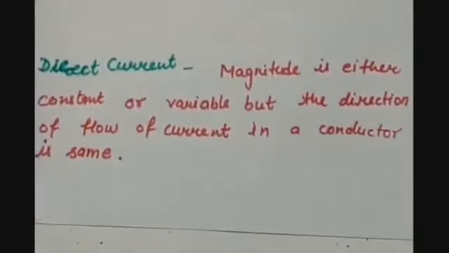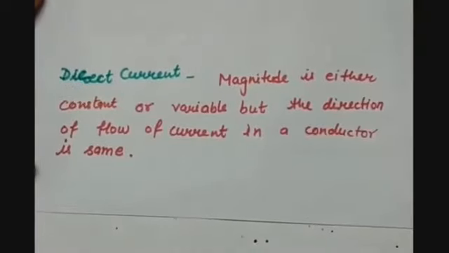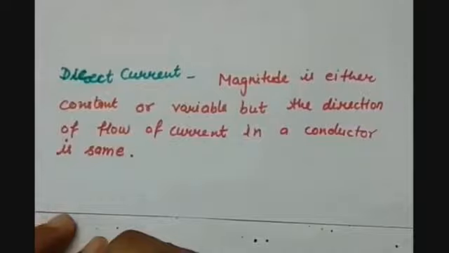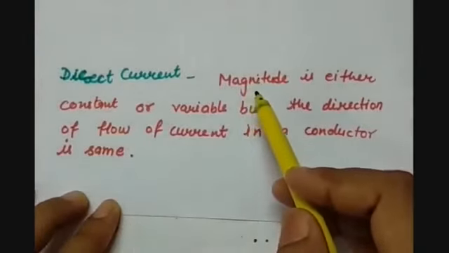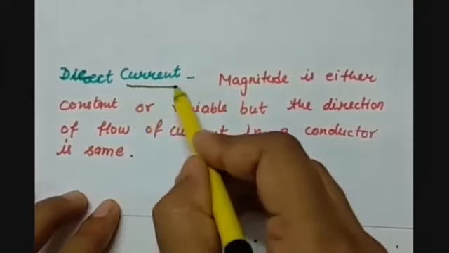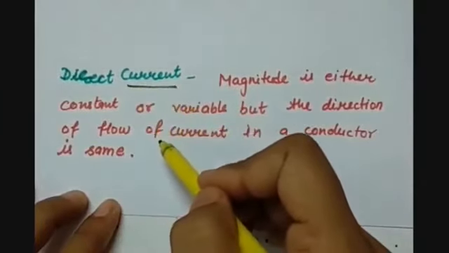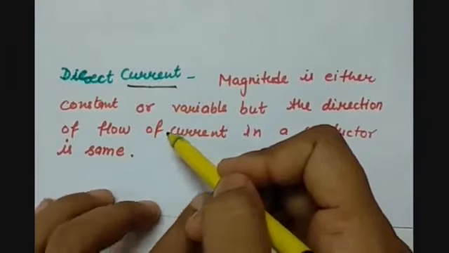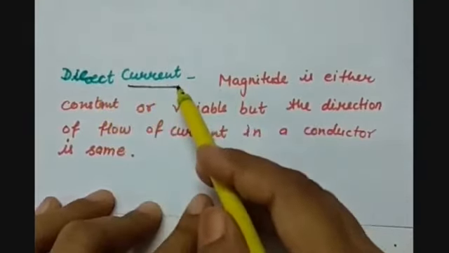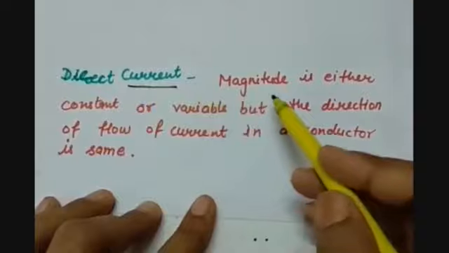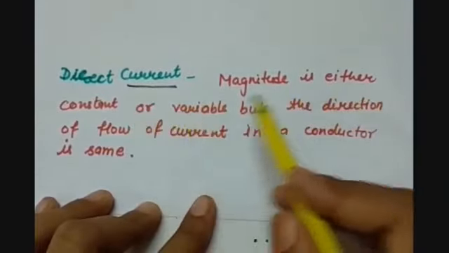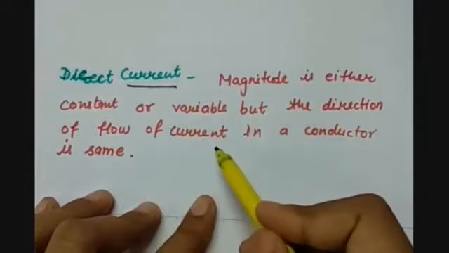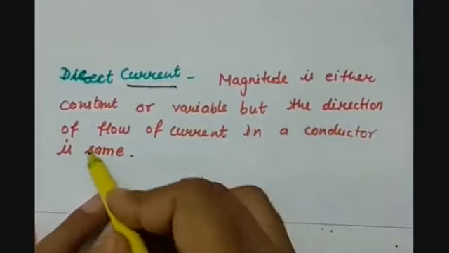So the first is DC, that is direct current. Direct current is an electric current whose magnitude, because current has two things, magnitude and direction, is either constant or variable, but the direction of the flow of current in a conductor remains the same.